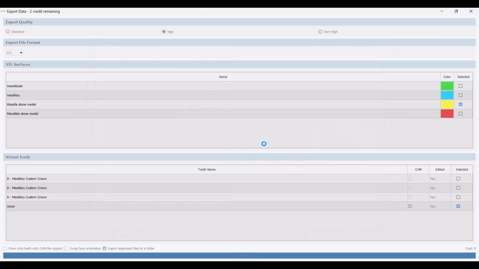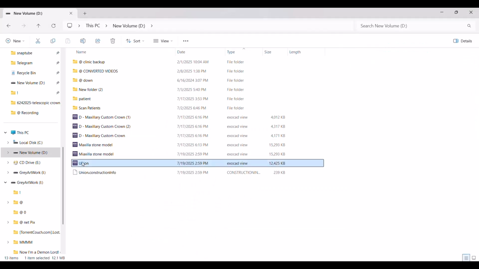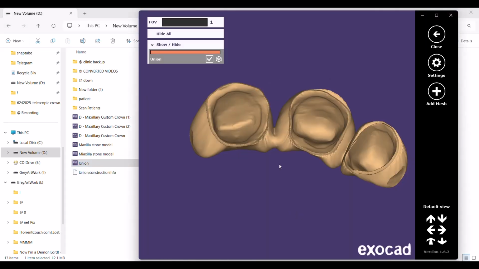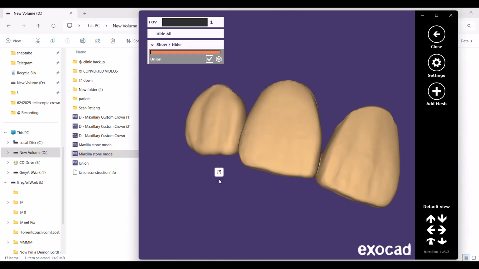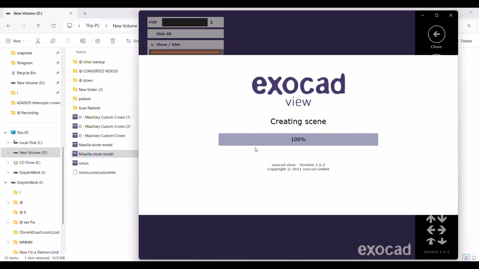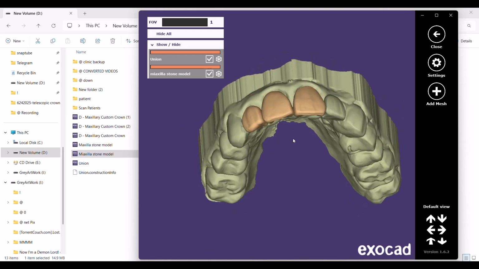Click Yes. This is the bridge. And this is the bridge with the cast, ready to be sent to the lab for printing.